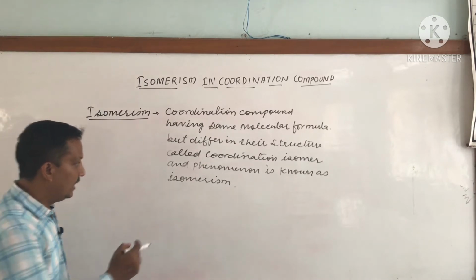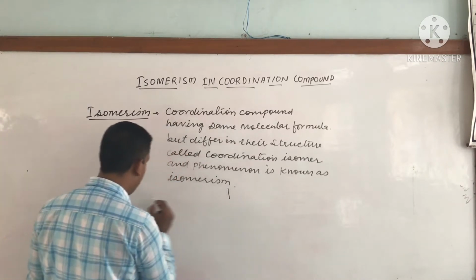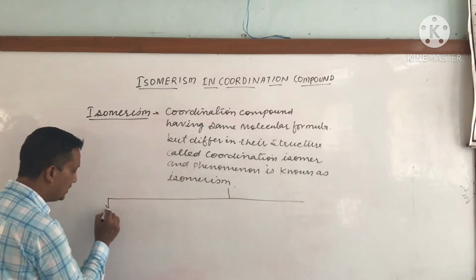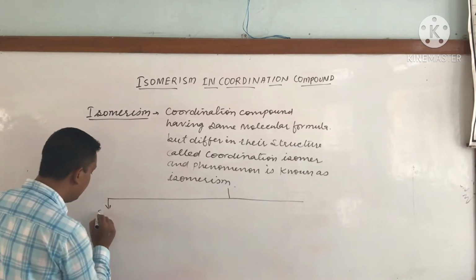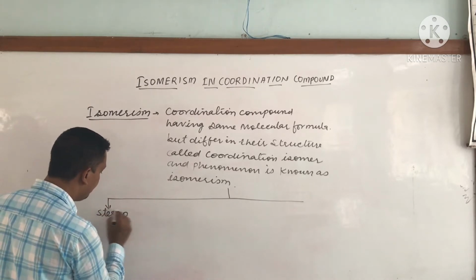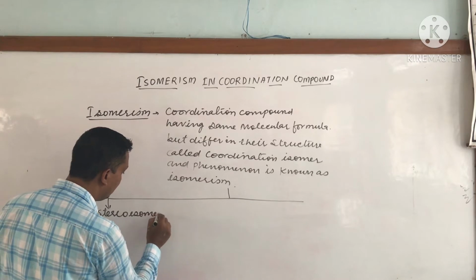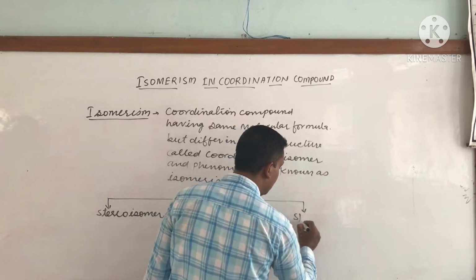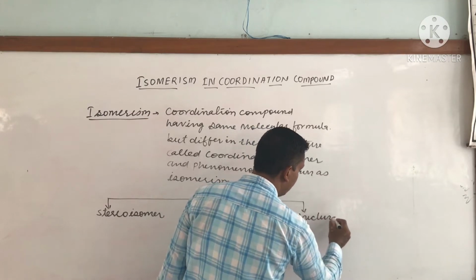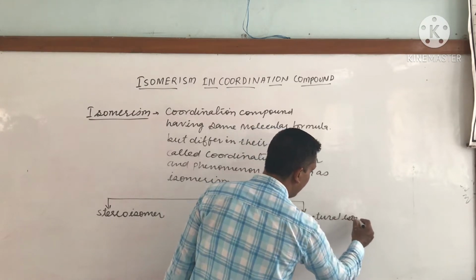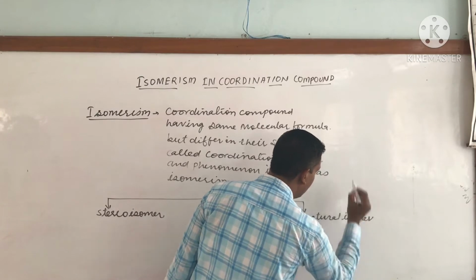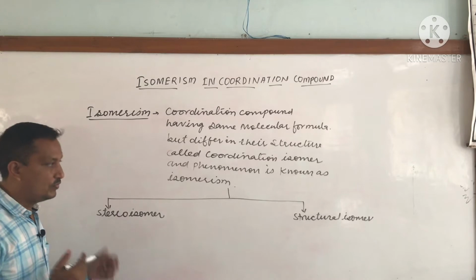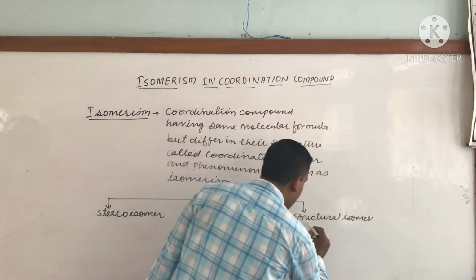Okay, then we are taking the types of isomerism. There are two types of coordination isomers. One is structural isomerism, and the second one is stereoisomerism. First of all we are discussing structural isomerism.